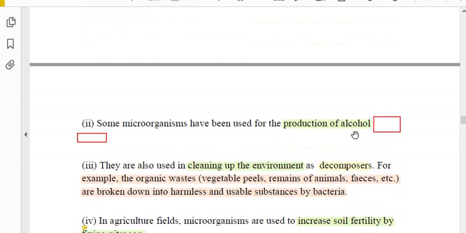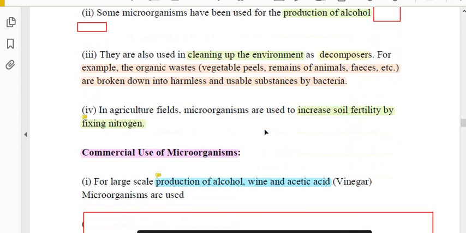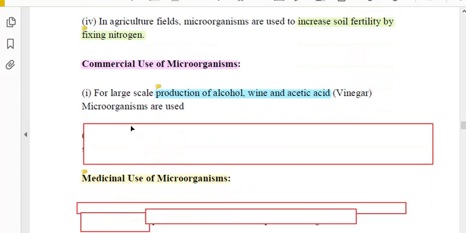In this way, a number of microorganisms are helpful in the production of alcohol and cleaning of the environment. These all take place with the help of microorganisms as a decomposer. See, written here: decomposer. Microorganisms behave like decomposers because they change complex dead and decaying matter into simple form, so it can easily mix with soil. So one by one we will see. First we are going to see the commercial use of microorganisms.